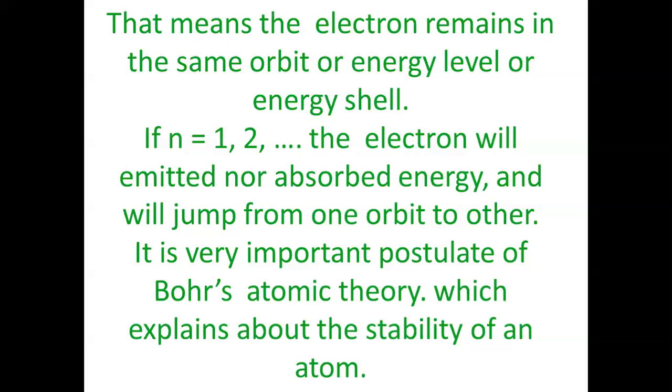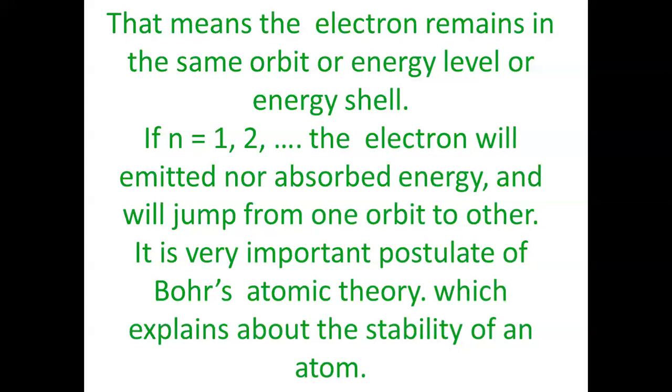And the angular momentum of a body like electron, which is moving around a center or nucleus, is given by mvr, where m is the mass of the electron, v is velocity of electron, and radius r is nothing but the distance from the center of nucleus to that orbit in which a particular electron is present.